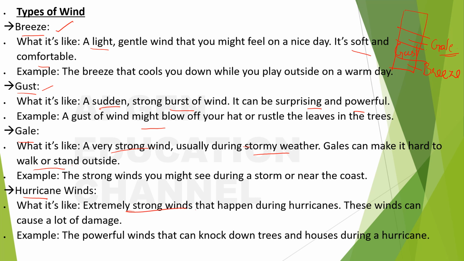Hurricane winds, extremely strong winds. What is it? Extremely strong. These winds can cause a lot of damage. The powerful winds that can knock down trees and houses during a hurricane are called hurricane winds. They are very strong and extremely powerful, and it is very dangerous. It causes many dangers. Even a gale itself is dangerous. If you go outside when there is gale sort of wind, it will surely hurt you or something like that. And hurricane winds are extremely dangerous.